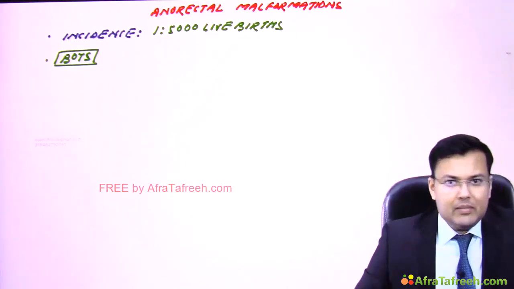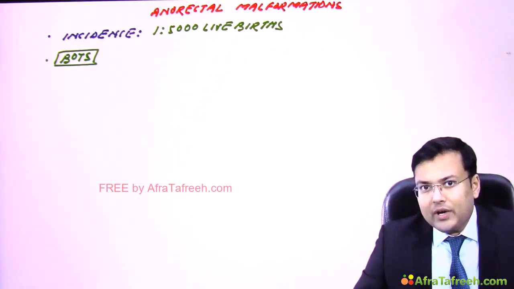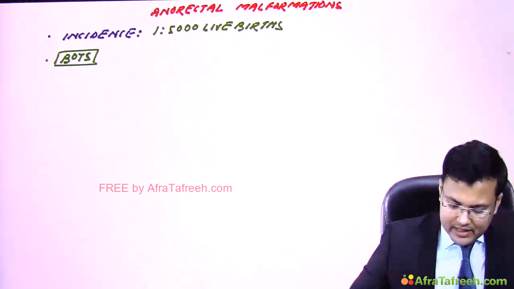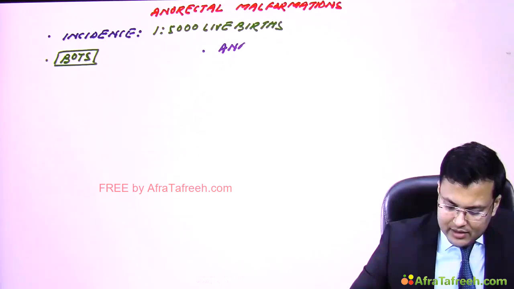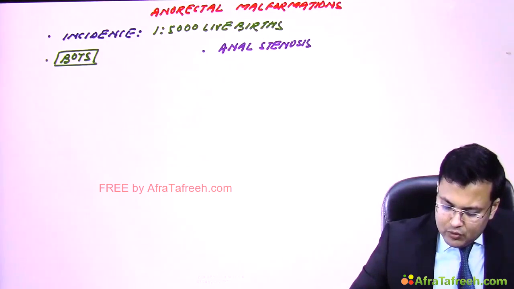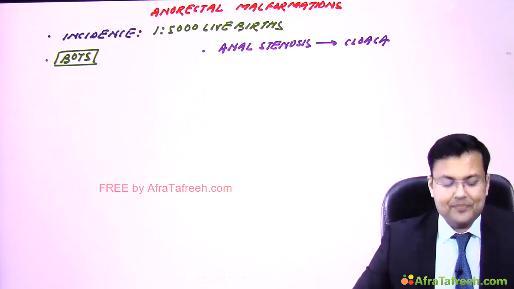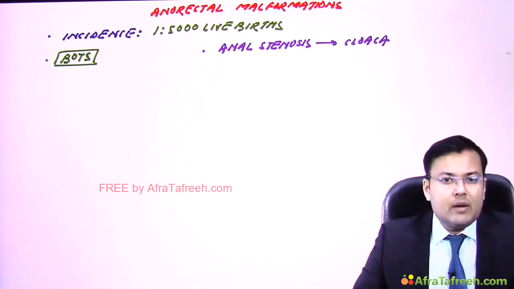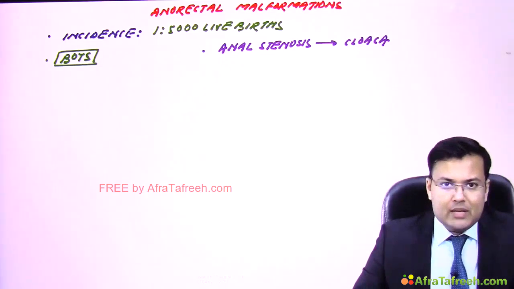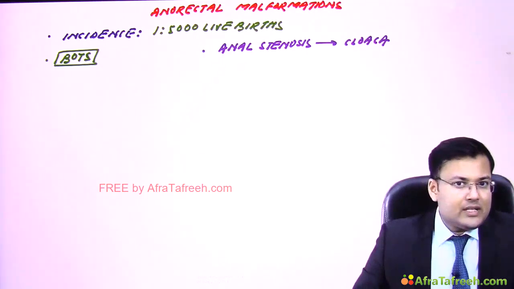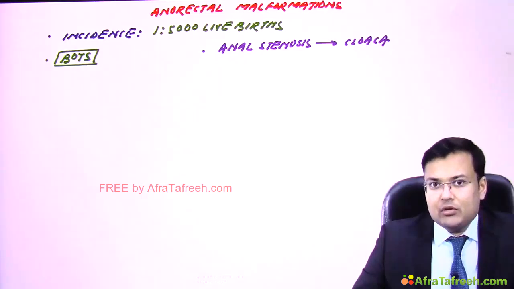Now what is the range of anorectal malformation? It ranges from anal stenosis to cloaca. So what's the range? It ranges from anal stenosis, okay, and the most severe defect is what? Cloaca, or malformation is cloaca. Now see what is the most common defect in anorectal malformations. So it is imperforate anus with fistula.